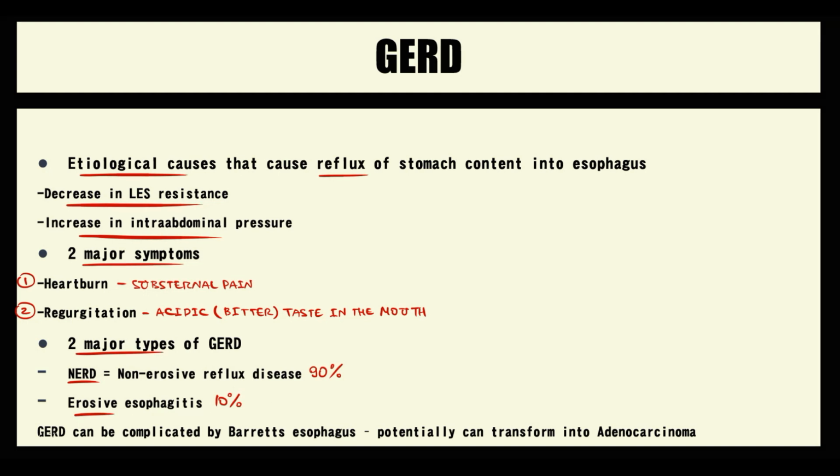Also, we have to know that GERD can be complicated by Barrett esophagus, which is metaplasia, and Barrett esophagus with time can cause adenocarcinoma, which is a type of esophageal cancer. And to explain how all these features develop, we have to know the pathogenesis of GERD.